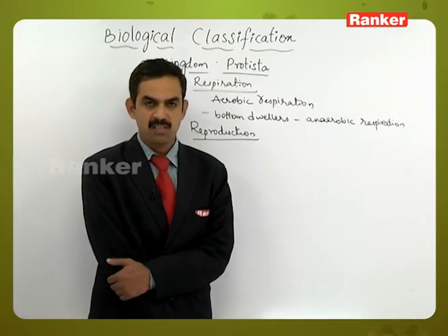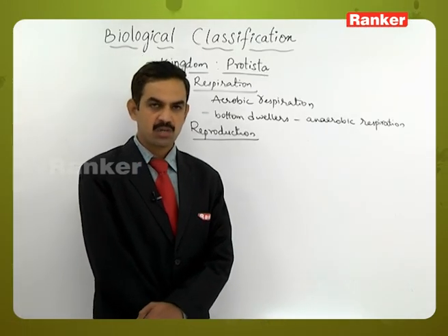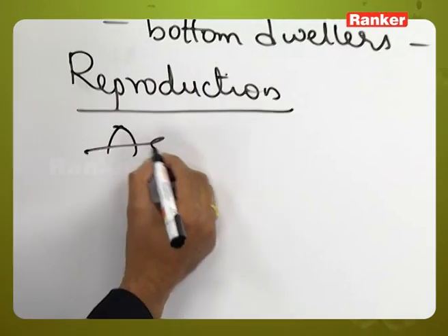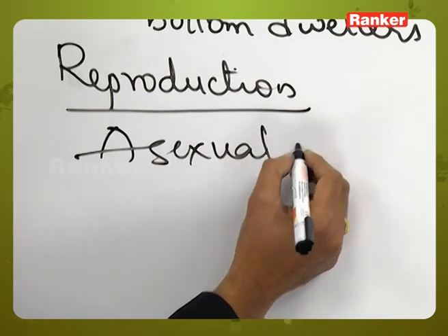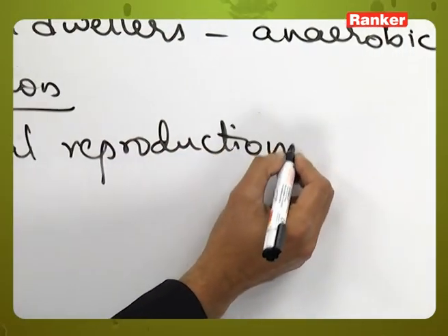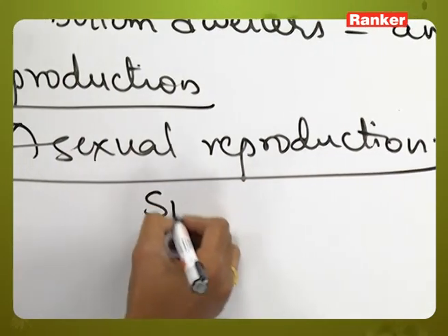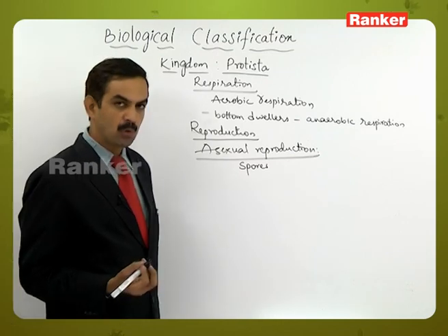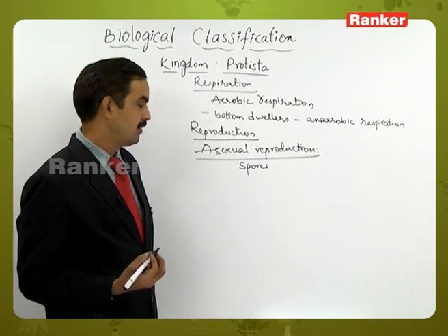The protistan members will exhibit asexual reproduction and sexual reproduction. Let us see how the asexual method of reproduction is done by these members of Protista. So they perform asexual reproduction by special structures called spores. These spores are liberated from the parent.